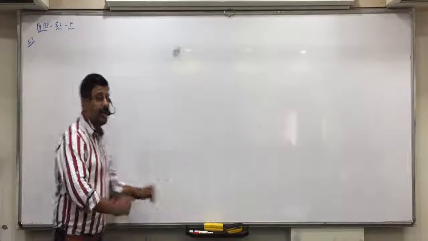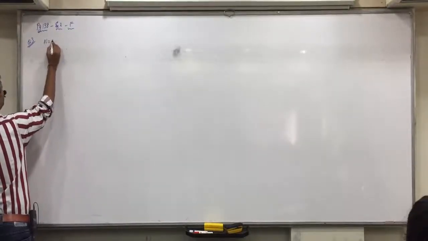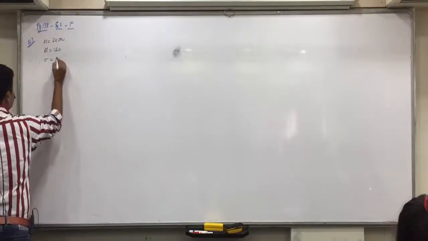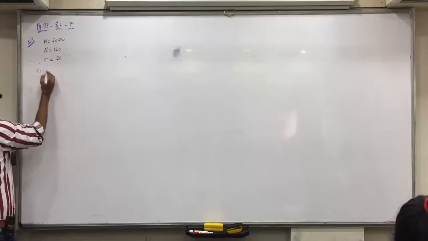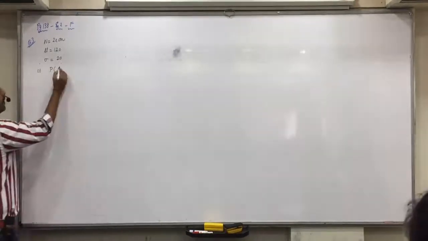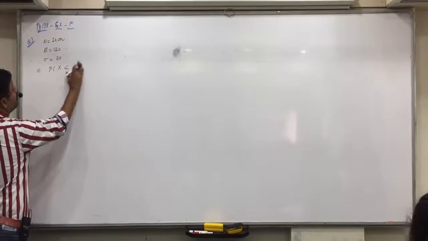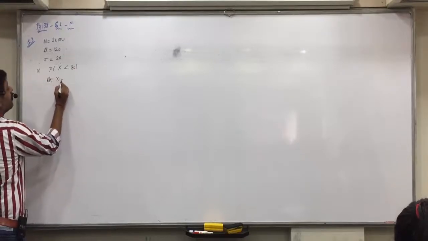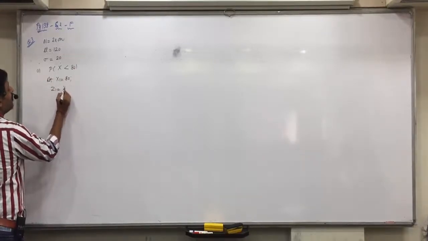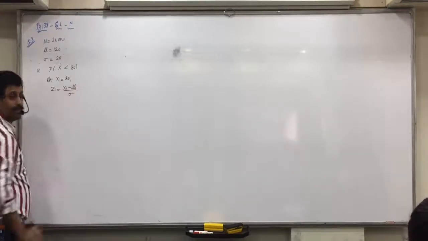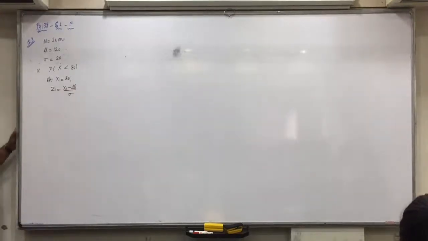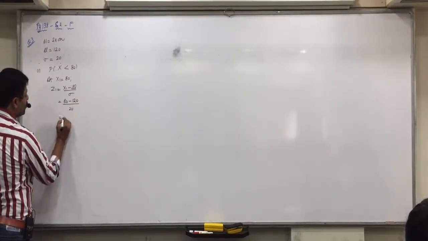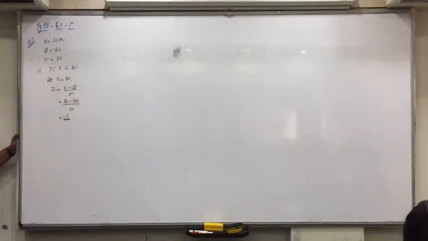Okay. First one. First write down capital N 20,000, mu 120 and sigma 20. Now the first question: we will find P of x less than 80. 40% means 80. At x1 equals 80, z1 will be x1 minus mu upon sigma. 80 minus 120 upon 20, minus 40 divided by 20, that is minus 2.